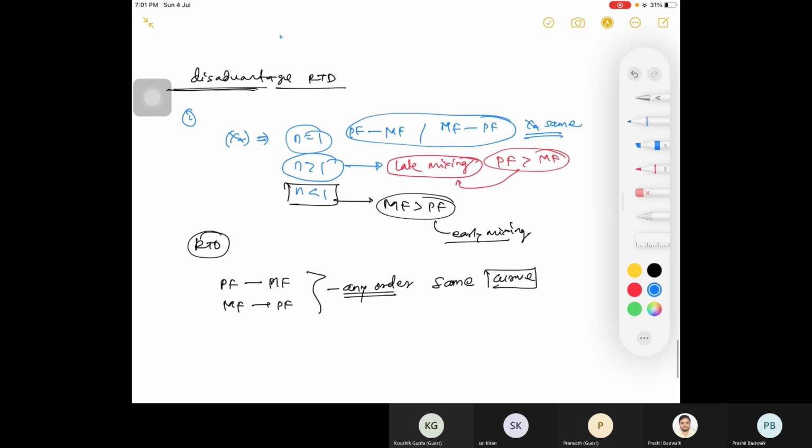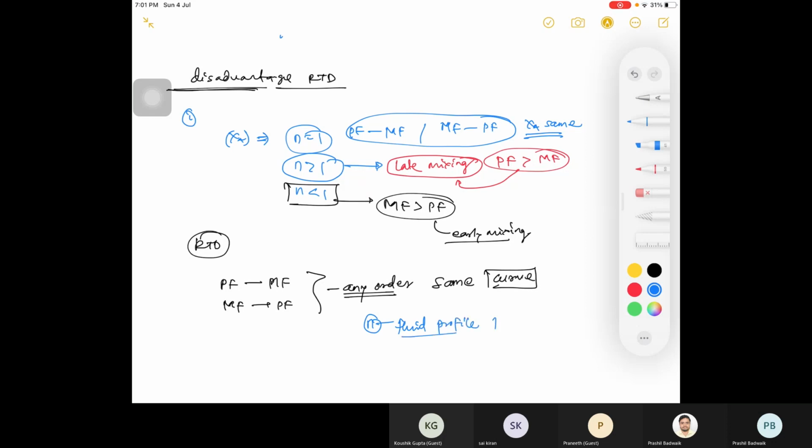But based on your orders, the fluid flow inside will change, because in case of order greater than 1, you will have higher consumption, right? So your reactant profile will continuously change. In case of order less than 1, you will have more amount, so based on that your fluid profile will change.